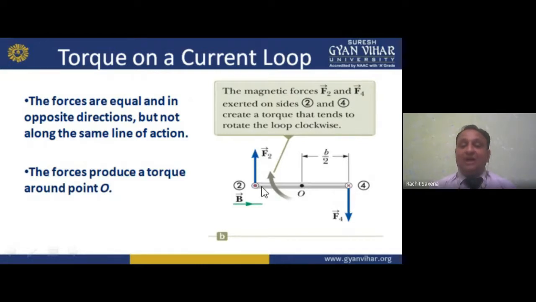So we have the magnetic field B. One magnetic field B is divided into two equal parts, B by 2 and B by 2: B by 2 for F2 and B by 2 for F4. So the magnetic forces F2 and F4 exerted on sides 2 and 4, which we have already discussed, create a torque that tends to rotate the loop clockwise. It basically tells the loop to rotate clockwise, like this, not like this. We can also determine this with Fleming's right hand rule.